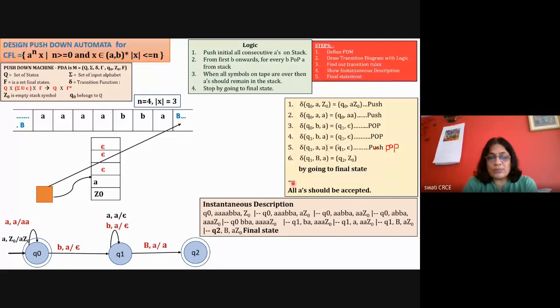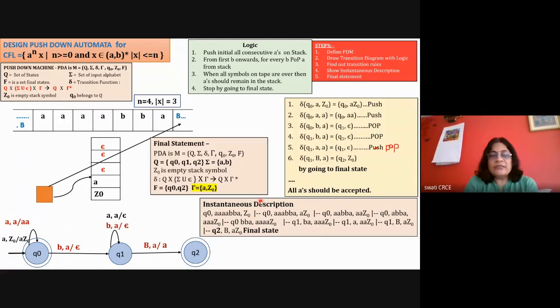From the next problem onwards, we are not going to spend much time on this explanation. We'll just concentrate on drawing the diagram. But remember, when you solve the problem, you have to define the push down machine, then define your logic, then take a particular example and solve it. As you are solving it by assuming yourself as a push down machine, start drawing the transition diagram, and for every transition, write down the corresponding rule, then write down the instantaneous description, and then write the final statement.